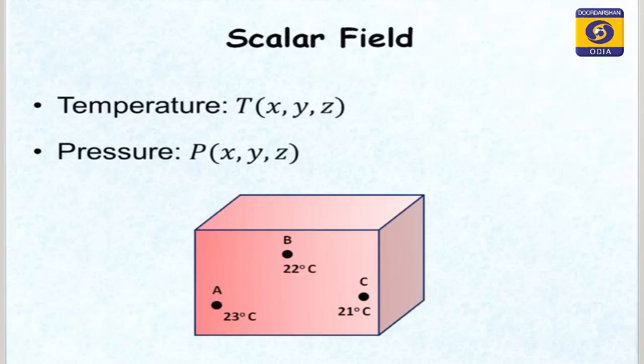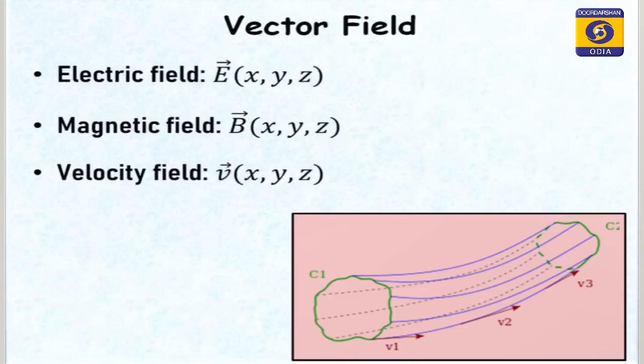Then what are scalar fields? Say example of temperature or pressure, and you can see how temperature varies at different locations in a room. Then what are vector fields? We know that electric field, magnetic fields and also velocity fields, and you are seeing then how velocity varies in a fluid streamlines. As it is a vector quantity, so we are saying that it is vector field.